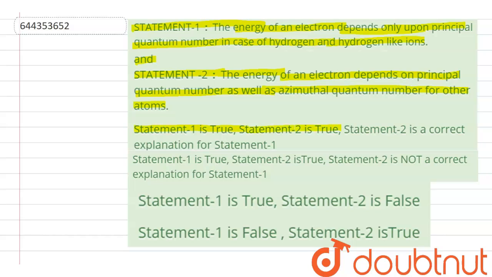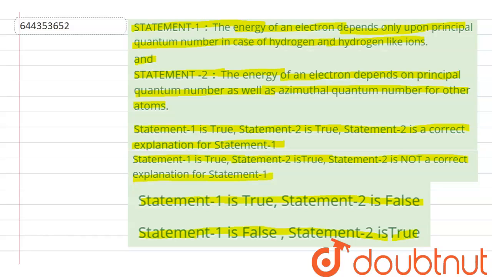Statement 2 is true. Statement 2 is correct explanation for Statement 1. Second option is Statement 1 is true, Statement 2 is true. Statement 2 is not a correct explanation for Statement 1. Third is Statement 1 is true and Statement 2 is false. And fourth option is Statement 1 is false and Statement 2 is true.